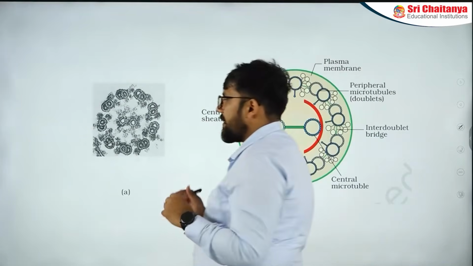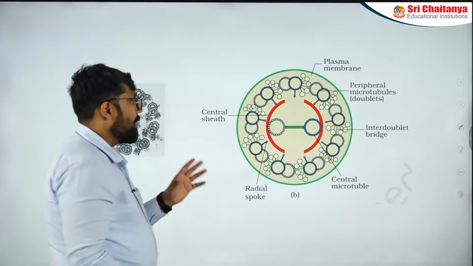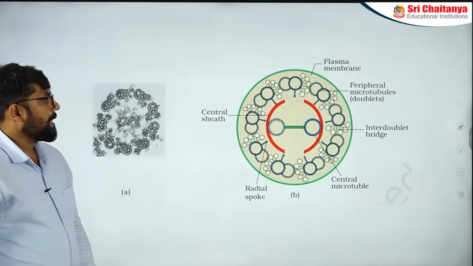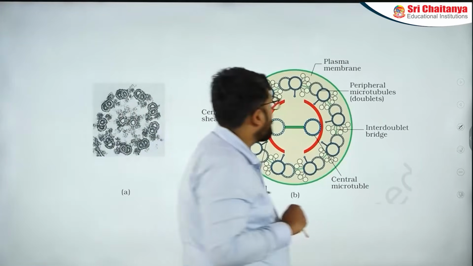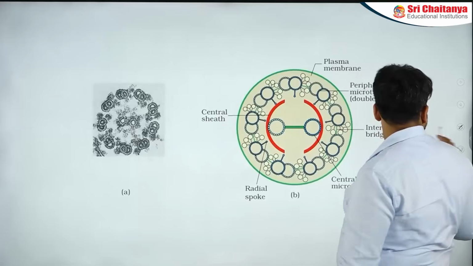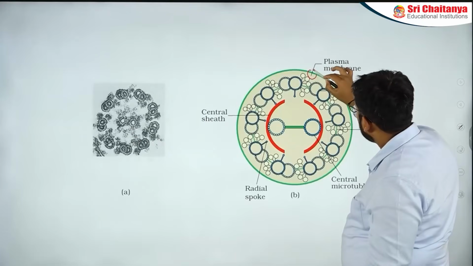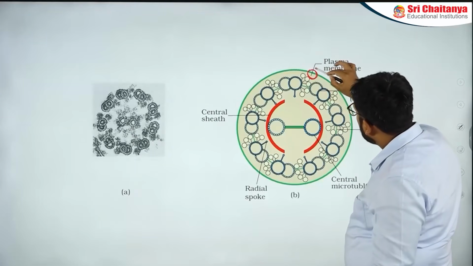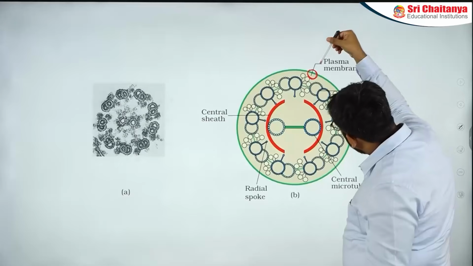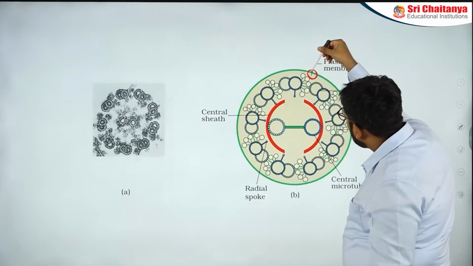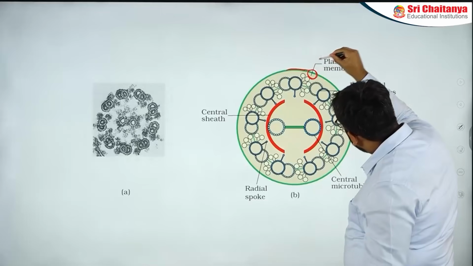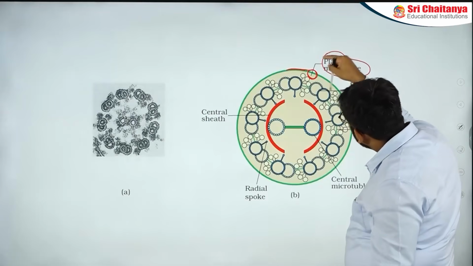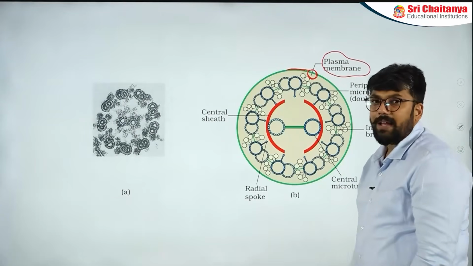Next, I've taken this diagram of the central part of the cilia and flagella. Now see a small thing. Can you see something here? If you see, the line of the plasma membrane is going inside. Actually, the outer part, the green section, this is plasma membrane. This is a small part. You see minutely, then only you will see.